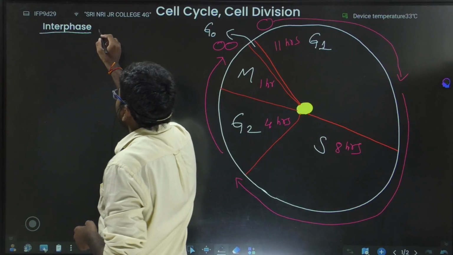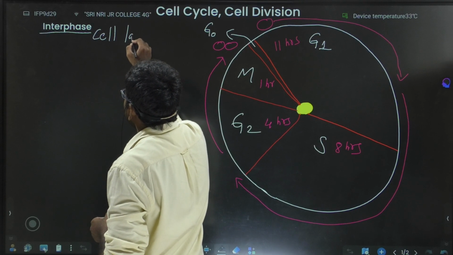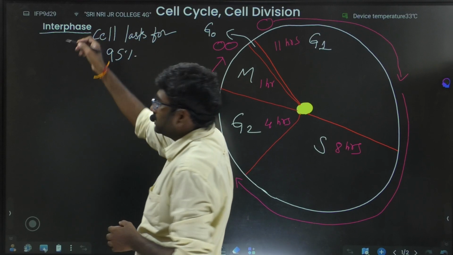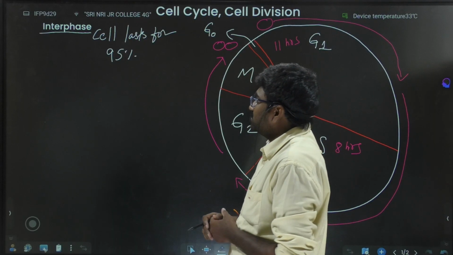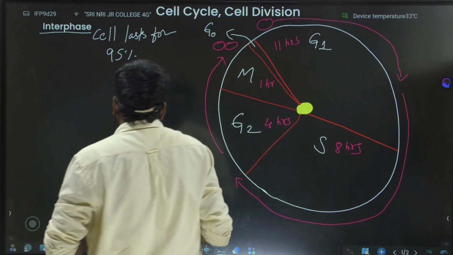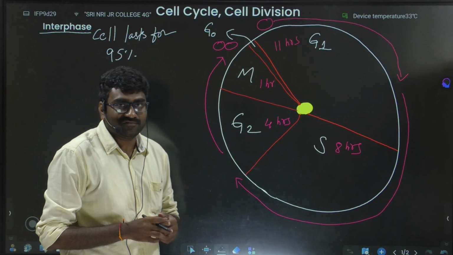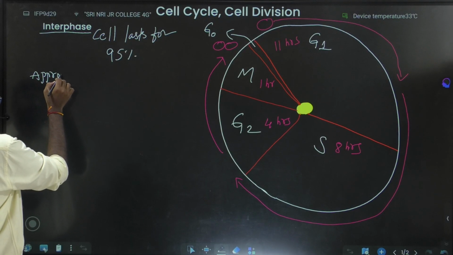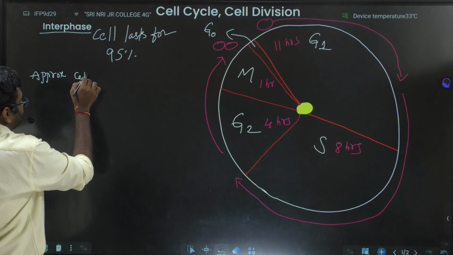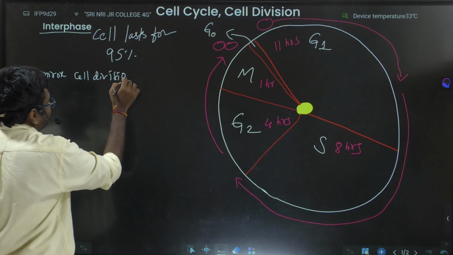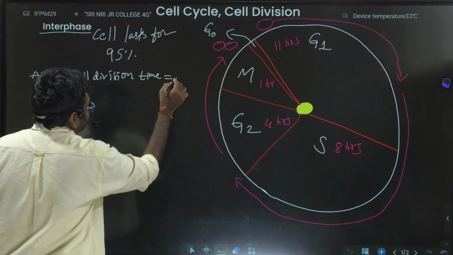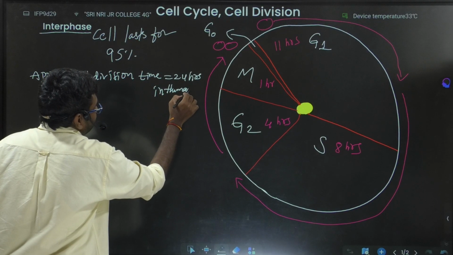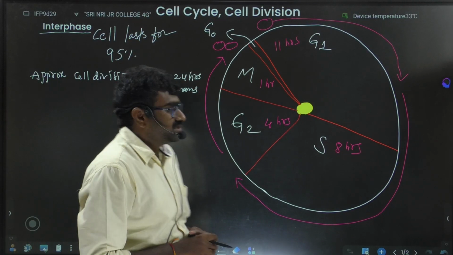So the cell lasts for 95% in the interphase only. If you take a human cell, the approximate cell division time of a human cell is 24 hours. In humans, the cell lasts for 95%.